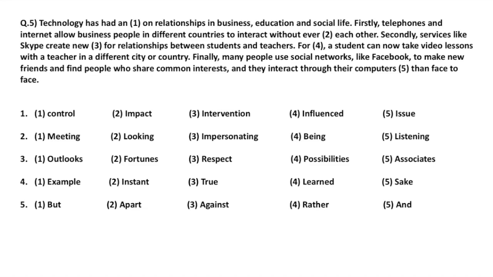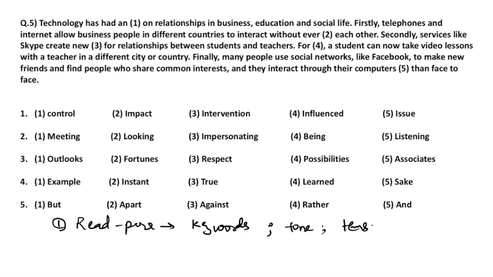So in this paragraph, we are going to do four things before going forward with our answers. Number one, we will read or go through the entire paragraph. While going through the entire paragraph, we'll do three things. Number one, we will identify the keywords. Number two, we will identify the tone of the passage, whether it's positive or negative. And number three, we will identify tenses in the passage because they also help us come to our answer faster. So these are the four things that we're going to do: go through the paragraph, and while going through the paragraph, keywords, tone, and tenses, these three things.